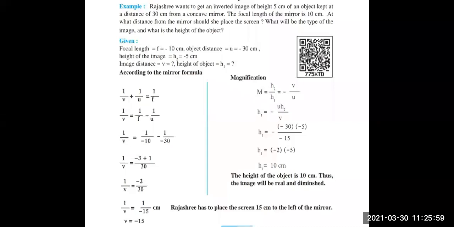You can simplify these numbers in the numerator and denominator as multiplication is there, 30 into minus 5. After simplification, h1 equals to minus 2 into minus 5. h1 equals to 10 centimeter. The height of the object is 10 centimeter, thus the image will be real and diminished. Writing the type of the image is also very important in these numericals. It carries marks.